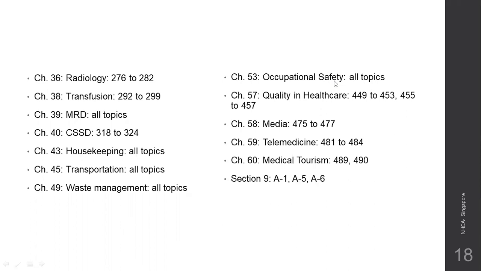Then section 9, which has the MTP Act, PNDT Act, and the THOA Act, transplantation of human organs and tissues. You don't have to read these from the textbook. I have taken a separate presentation on this based on the recent amendments. These sections are the old laws and regulations which are not applicable these days. So no need to worry about section 9, that is appendix A, appendix 5 and appendix 6.